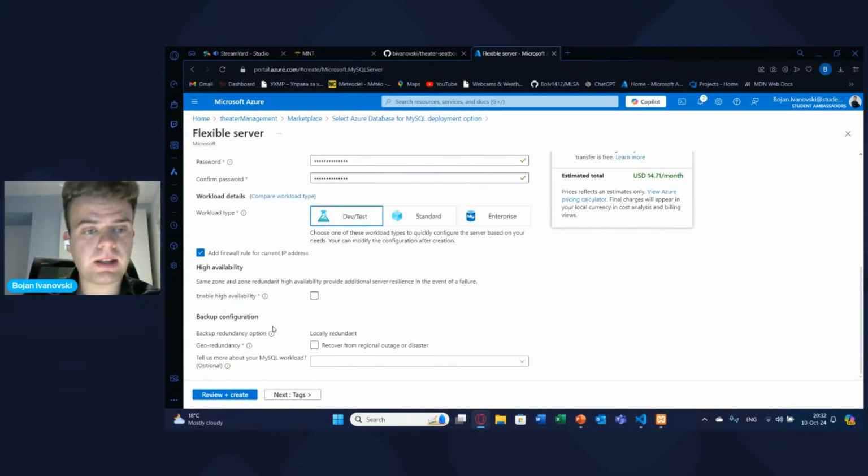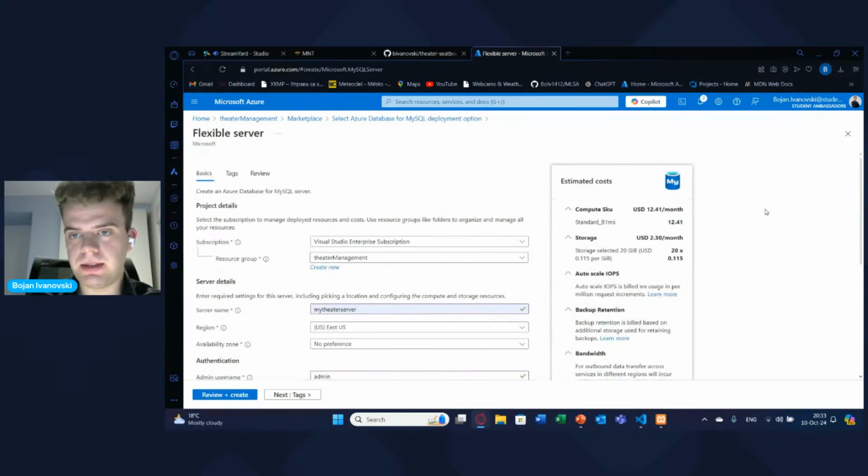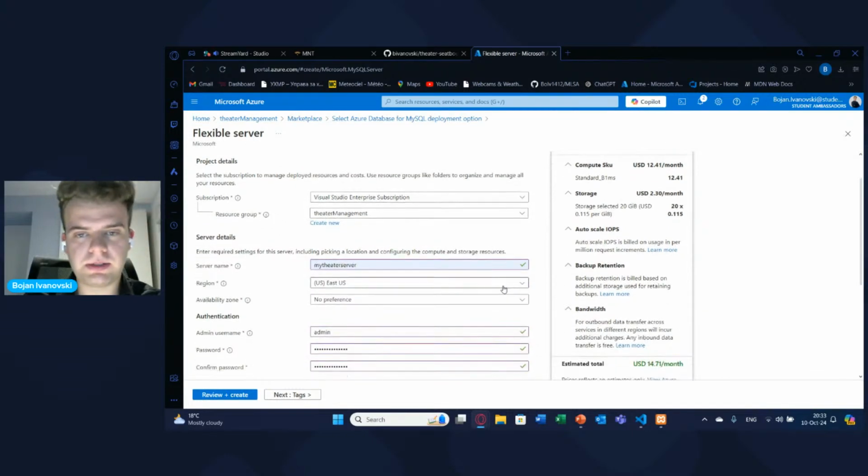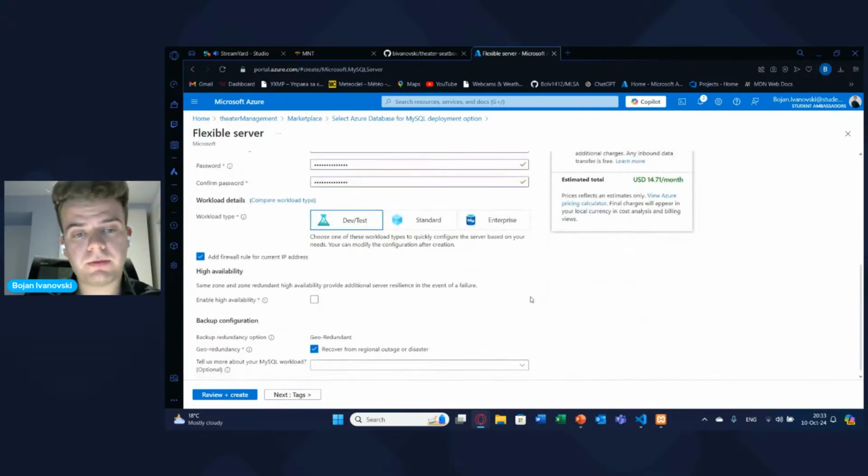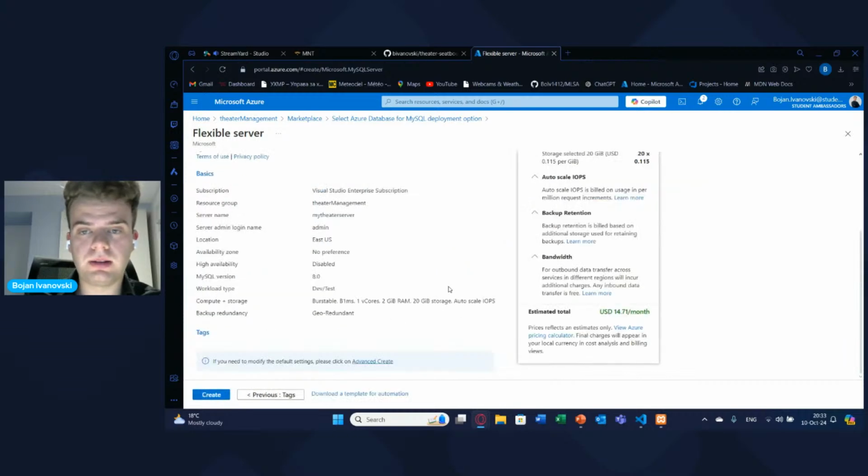You can skip this and the backup. So if you want your database to be recovered in a case of disaster or outages or whatever happens in Azure, you can also select this one. So basically, this is how you set up the server, the database server, and also the web app. These are the two things, this is the easiest part basically. You just click buttons and you set up their names. And finally, you can just click review and create.